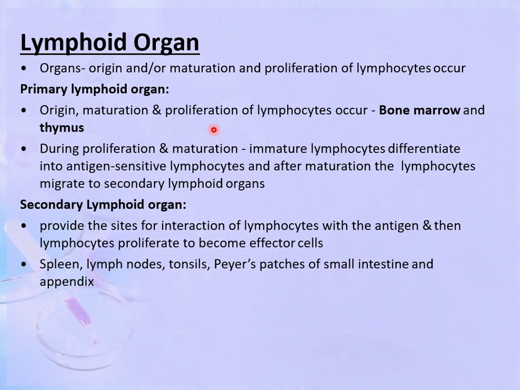During the maturation process, immature lymphocytes differentiate into antigen sensitive lymphocytes, and after maturation they migrate to the secondary lymphoid organs. The secondary lymphoid organs provide the site for the interaction of the lymphocytes with the antigen, and then the lymphocytes proliferate to become effector cells. Examples of the secondary lymphoid organs are the spleen, lymph nodes, tonsils, Peyer's patches of small intestine, and appendix.